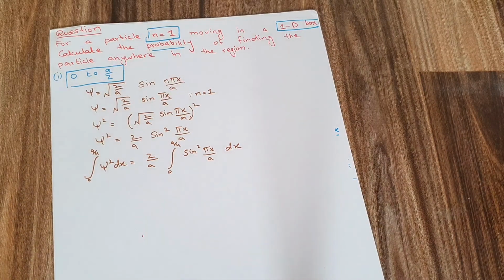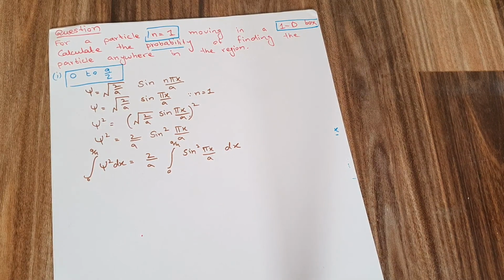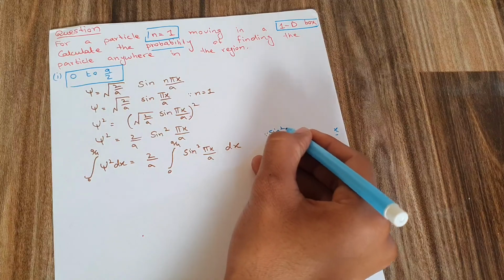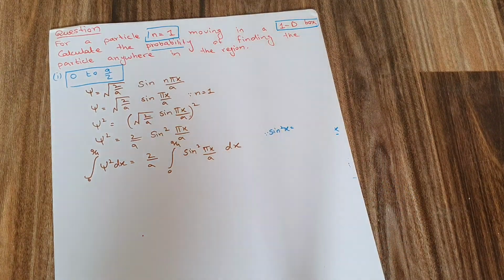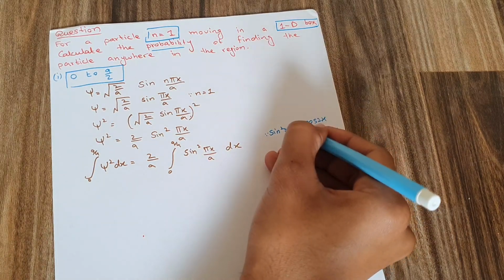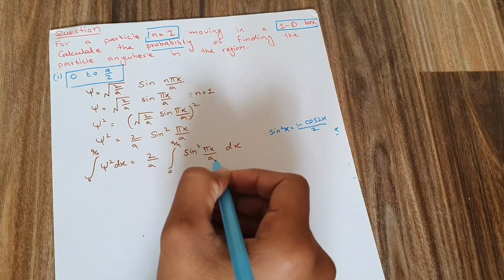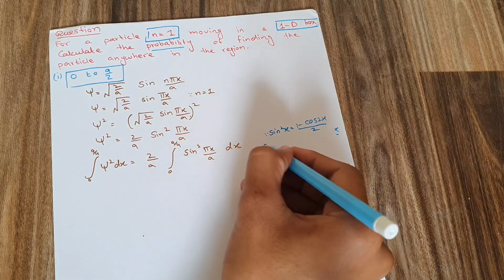The next thing I'm going to do is plug in a formula, the formula for sine square x. How does sine square x open? It opens just like this: sine square x equals 1 minus cos 2x divided by 2. So here I have sine square pi x over a. Let's see what the answer will be.